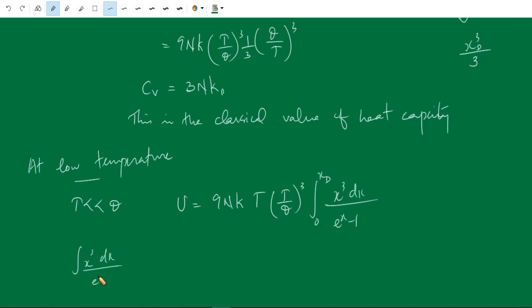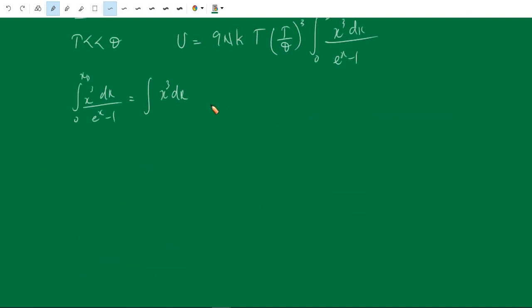divided by e raised to x minus 1, this integral is equal to x cube dx times 1 by e raised to x minus 1. 1 by e raised to x minus 1 can be written as summation s equal to 1 to infinity e raised to minus sx.